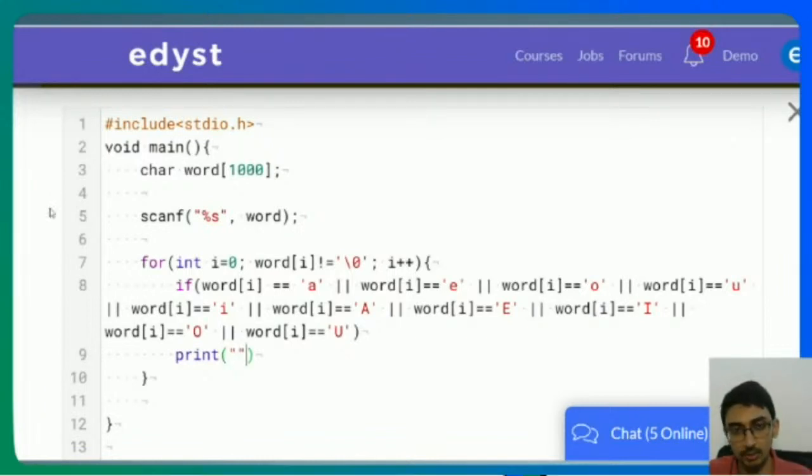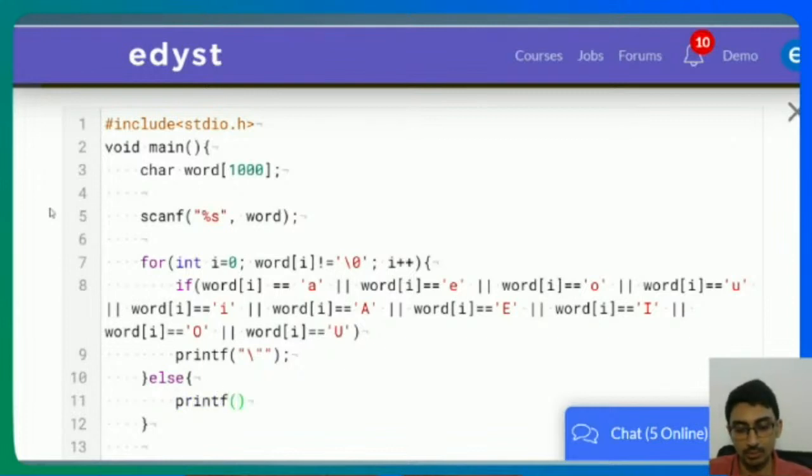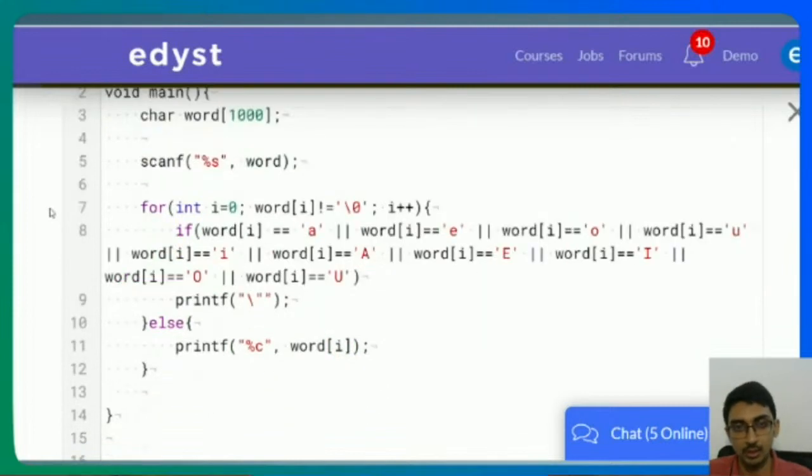Here, to actually print a double quote, I'm going to have to write something called an escape sequence, which is backslash and the quote. So it's going to print that. It's going to be printf, by the way. I'm going to printf this. Else, I'm going to print word of i as is. I'm going to printf modulo c, word of i, as is. And then after this, I should print a new line ideally.